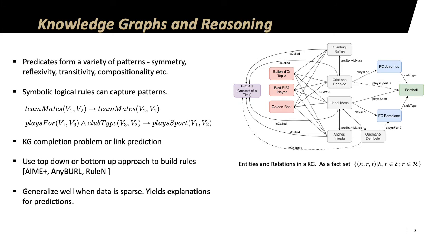Another point is that using logical rules helps us generalize to data which is very sparse, and it also yields good explanations for the predictions it makes. So this is especially useful for explainable AI.